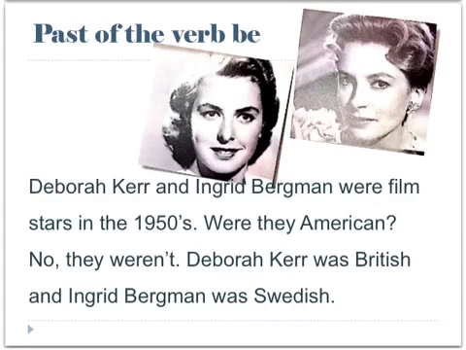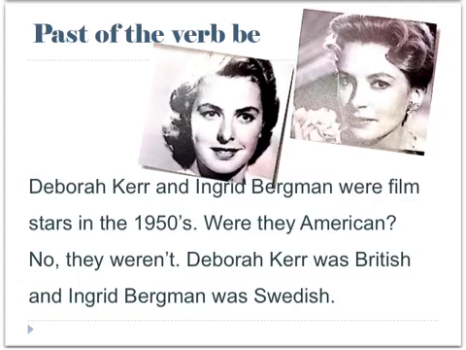Let's take a look at this paragraph about two movie stars from the past, Deborah Kerr and Ingrid Bergman. In this paragraph, can you find where the past form of the verb be is used in a positive sentence? We use verb to be in a positive way in two sentences. The first is the first sentence.